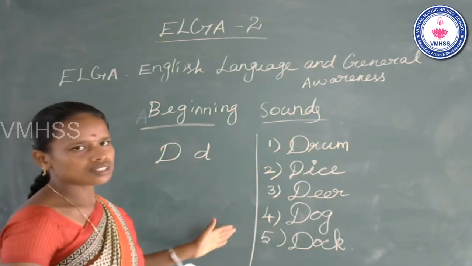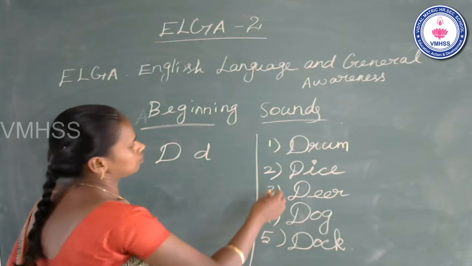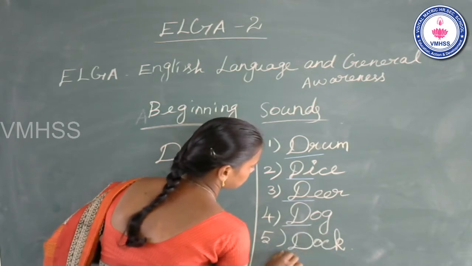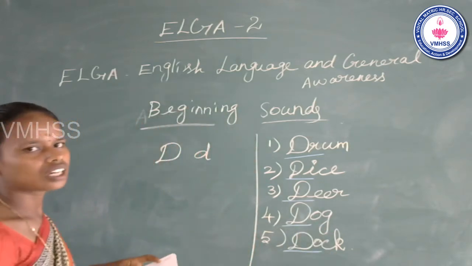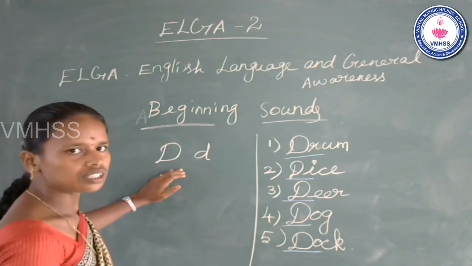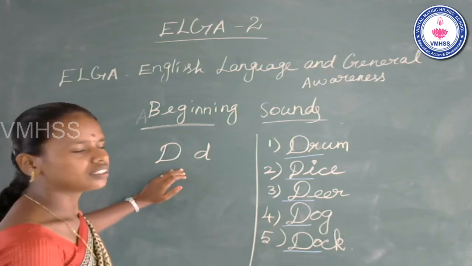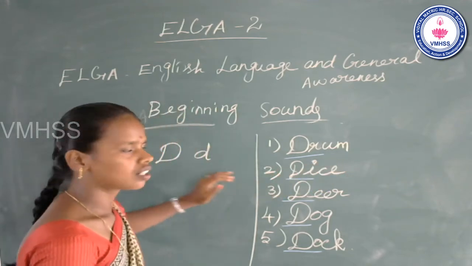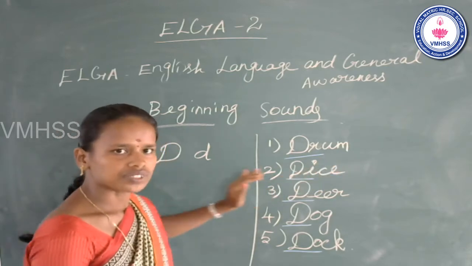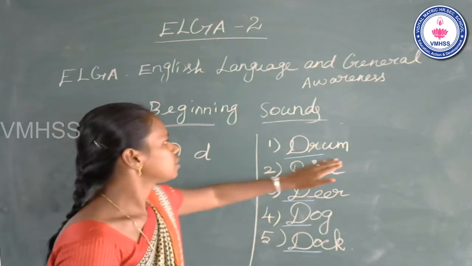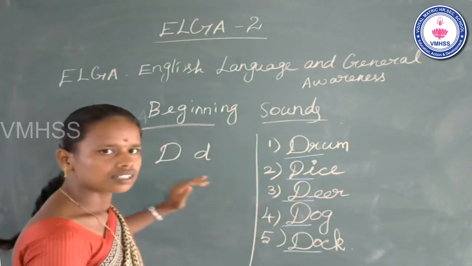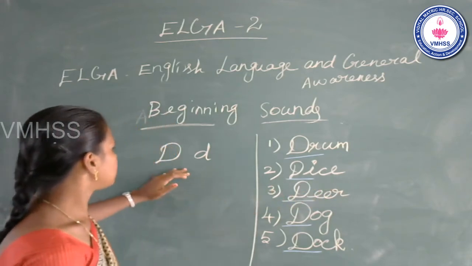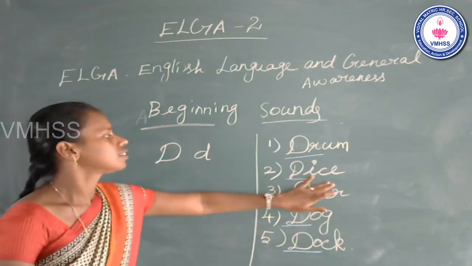Students, look at these words. These words have the sound. Okay, name of the letter D. Sound of the letter D. The drum. The drum. The dice. The dice.